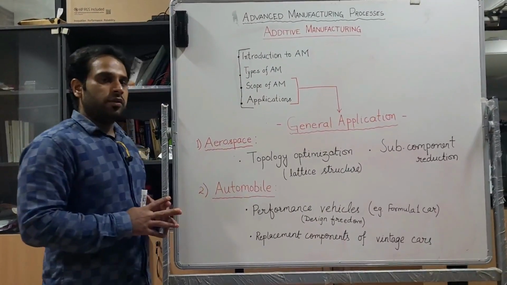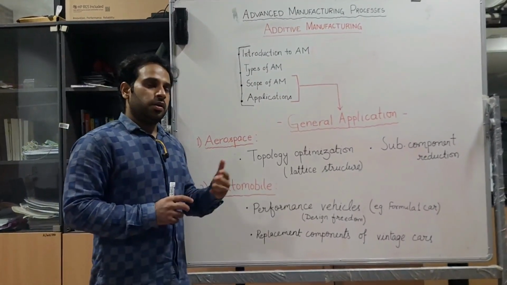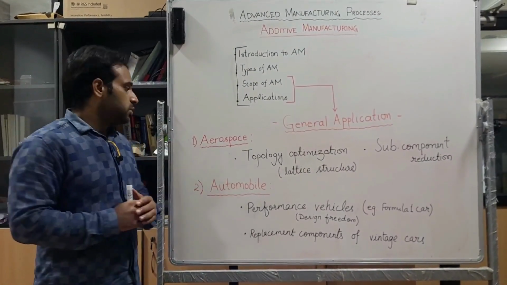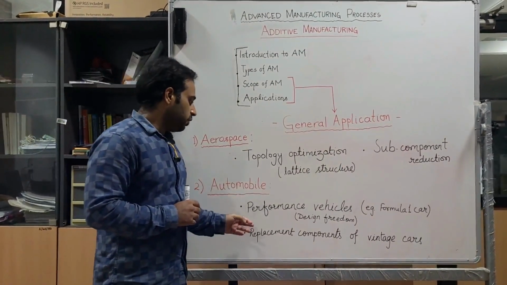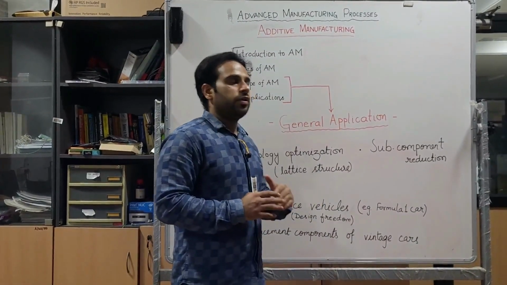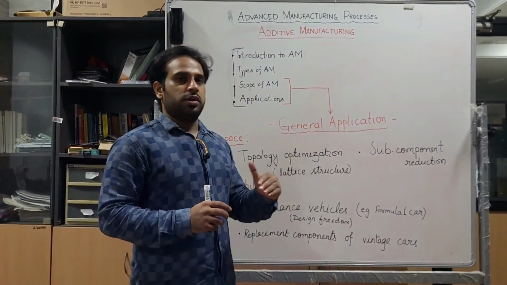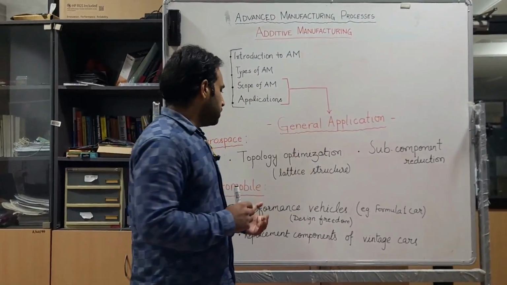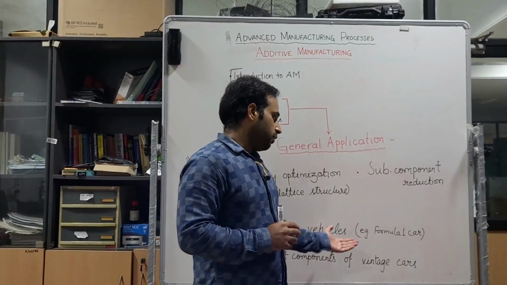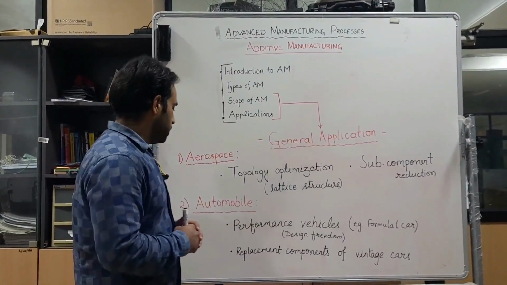Now in the automobile sector, where again the cost does not matter, which kind of automobile is not having a limitation with the cost, there we can use additive manufacturing. For example, performance vehicles, where we have design freedom, like we can improve the aerodynamic shape and designs of the component. In that kind of design, we will use additive manufacturing to produce that kind of car. For example, a Formula 1 car.